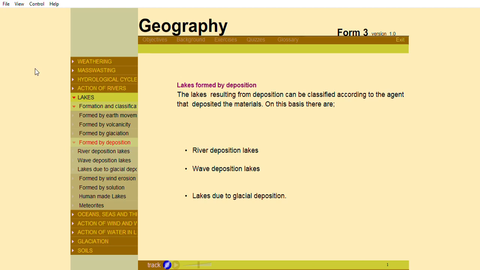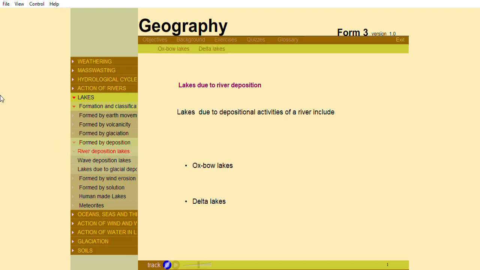The lakes resulting from deposition can be classified according to the agent that deposited the materials. On this basis, there are river deposition lakes, wave deposition lakes, and lakes due to glacial deposition. Lakes due to river deposition. Lakes due to depositional activities of a river include oxbow lakes and delta lakes.